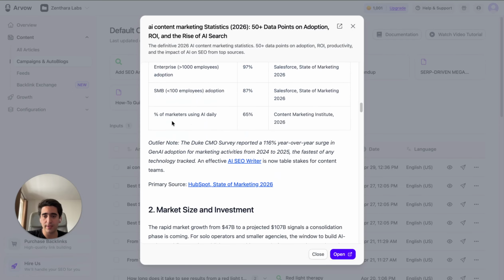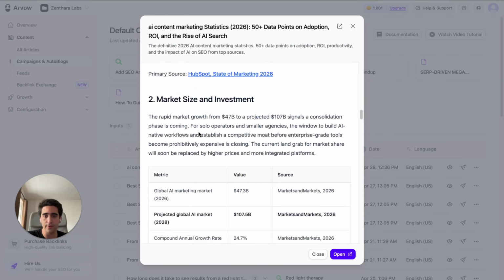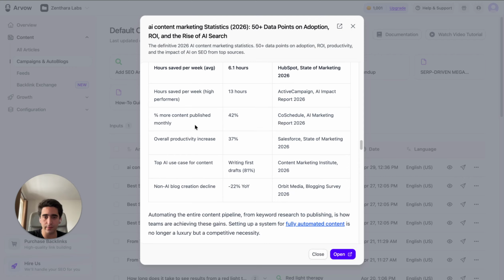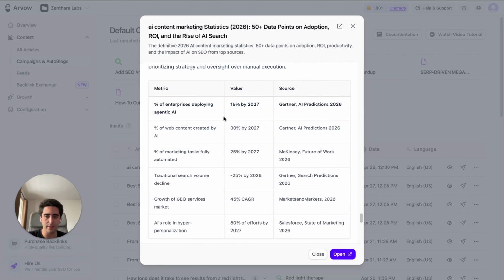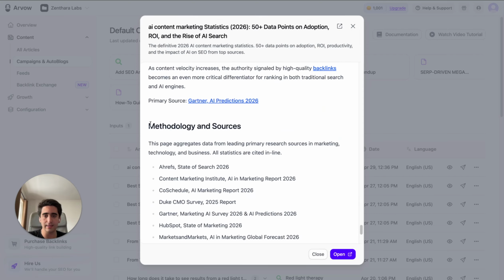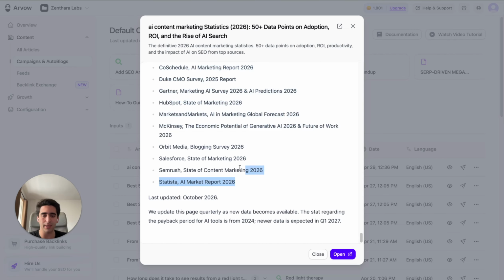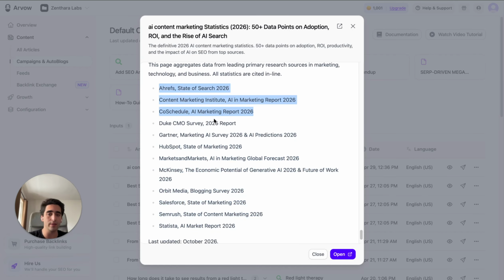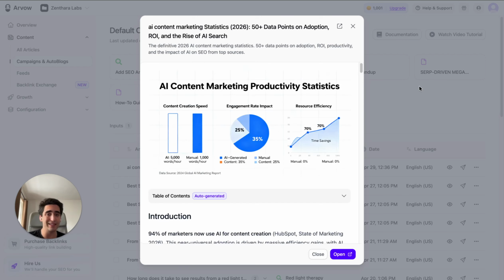It has tables with statistics, okay, it has sources with surveys and official reports, all right, you have more content right here, more tables, okay, very organized, you can see it has these images, and then at the end, it has the methodology for this article and the sources that we used for the generation. Okay, and by the way, this doesn't have links yet, because I'm still updating the prompt. But once you comment and you get the prompt, it's probably updated, and this will already have the links for the sources.